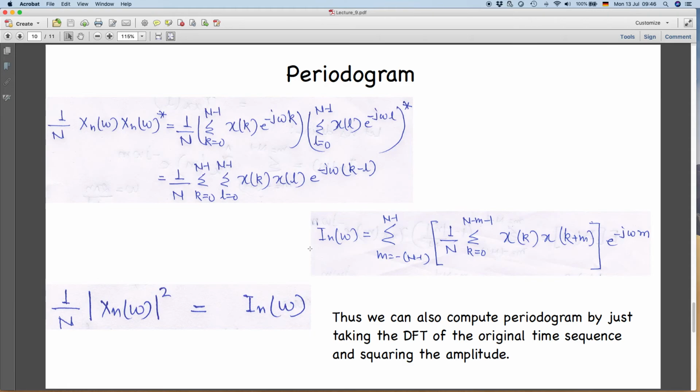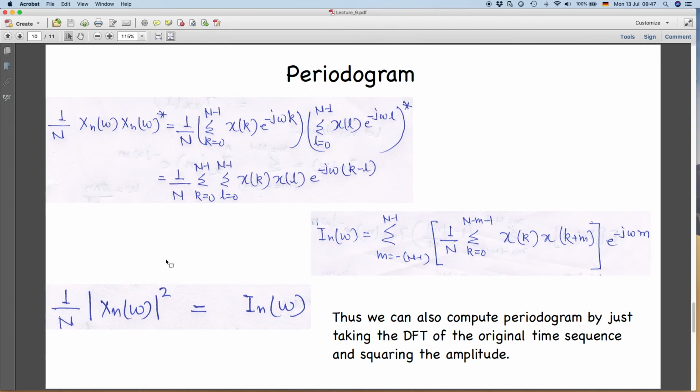So this is an alternate way: either you take the sample autocovariance function and then take the discrete Fourier transform, or you take directly the discrete Fourier transform of your input data sequence, take the absolute value, that means the mod of this, and square it. This is also your periodogram, right? So there are two ways of computing the periodogram. One is from the sample autocovariance, the other is just by taking the forward DFT of your input sequence, taking the magnitude and squaring it, and plotting it against frequency. That is your periodogram, right?